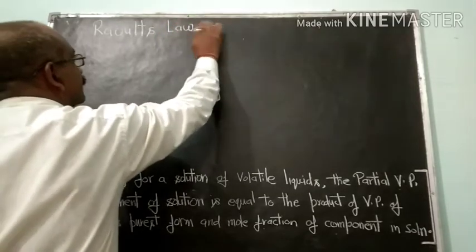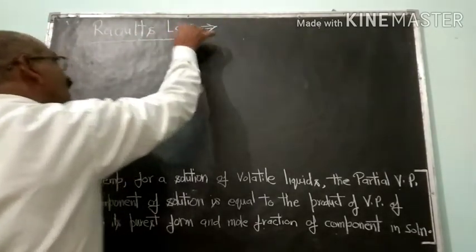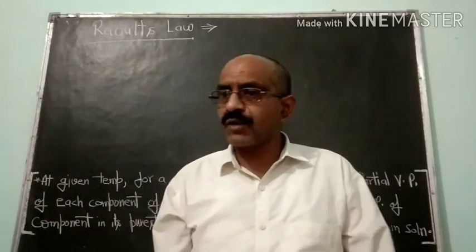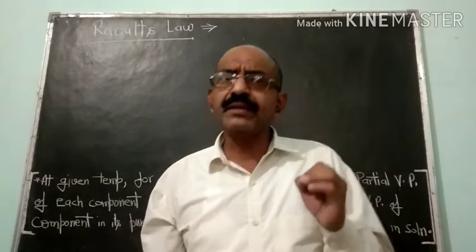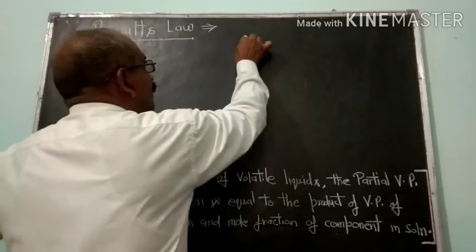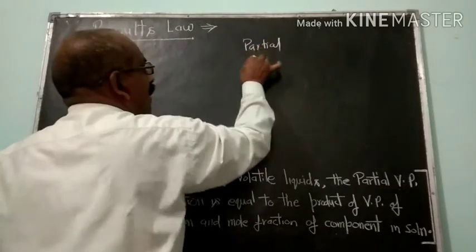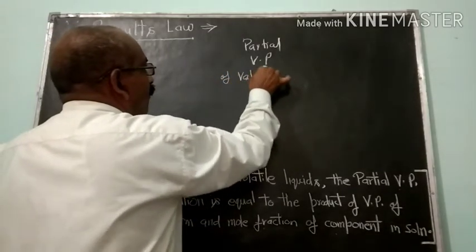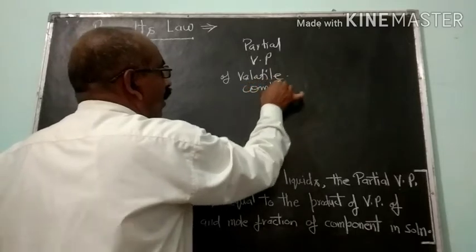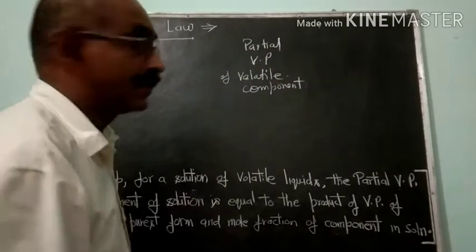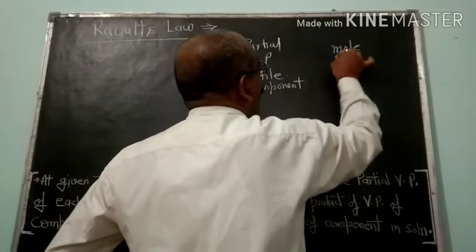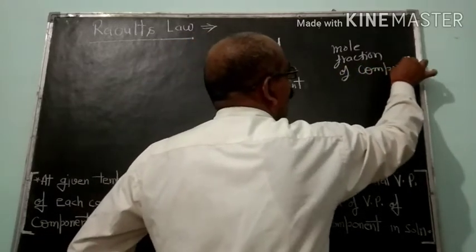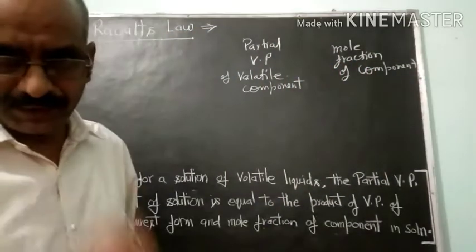Raoult's law. So this Raoult's law is simply a quantitative relationship between the partial vapor pressure of a volatile component of a solution and the mole fraction of the component in the solution.